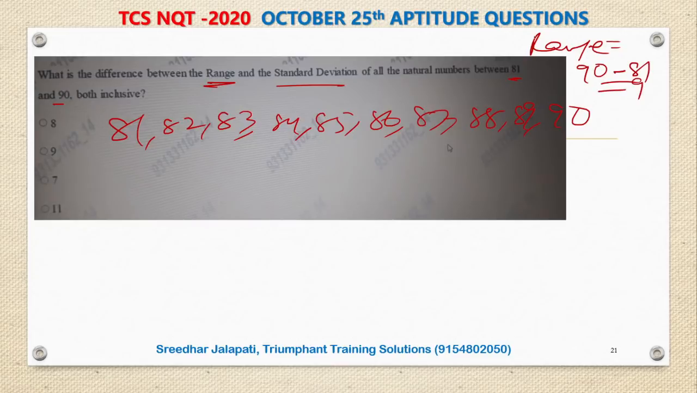Already in one of my videos, I made a mistake in calculating the range. I took the least value as 4 instead of 3, but here, yeah, I think I'm right. Range is maximum minus minimum, 90 minus 81, 9 is the range.